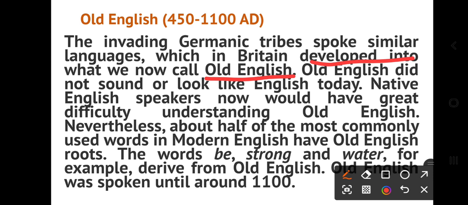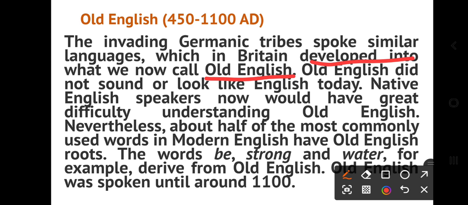Old English did not sound or look like English today. However, it was the base. Modern English is made with the help of Old English. The interesting fact is that Old English did not sound or look like modern English. Native English speakers now would have great difficulty understanding Old English because the form of English has drastically changed.